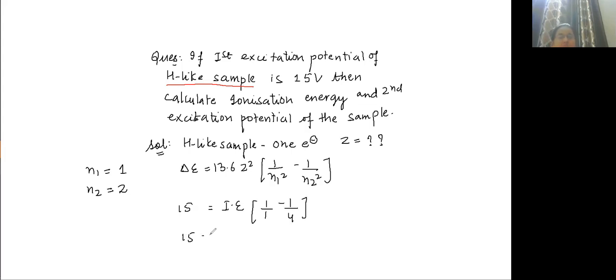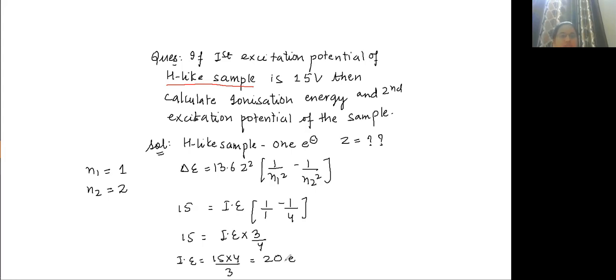So 15 is equal to ionization energy into 3 by 4. So what will be the ionization energy? 15 into 4 by 3. So ionization energy is